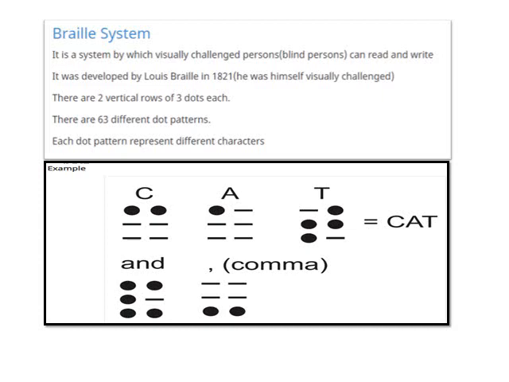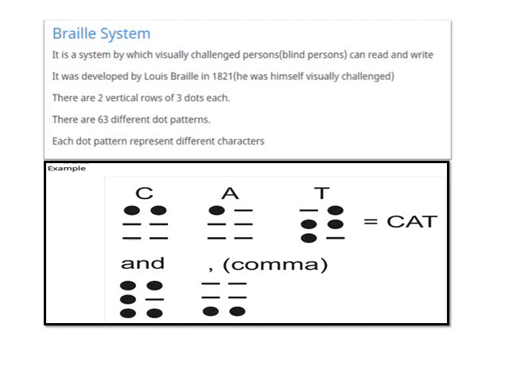They can touch and feel the design of some letters, designed by a scientist called Braille, who himself was blind. So it is a system by which visually challenged persons can read and write.